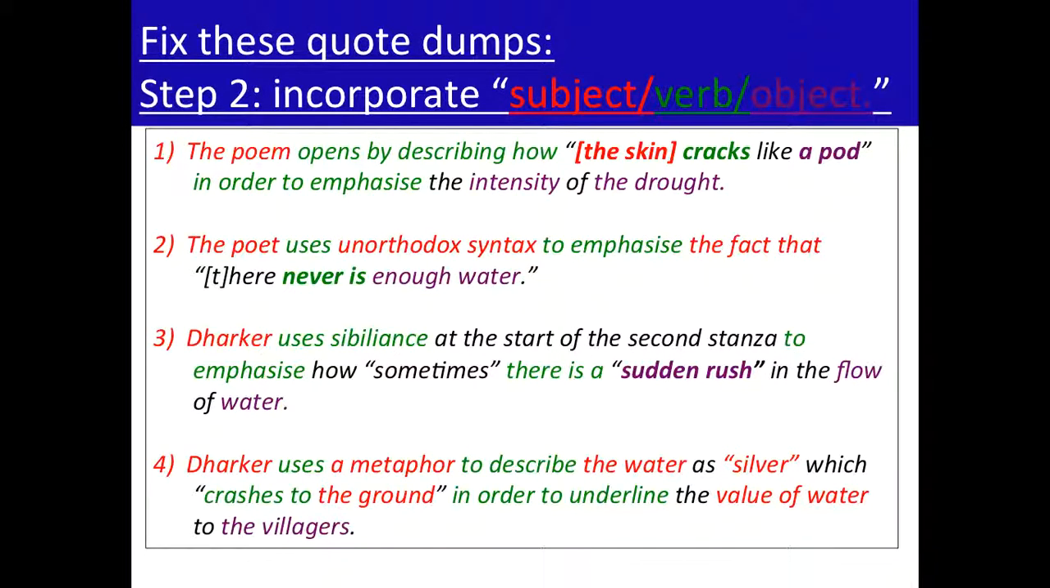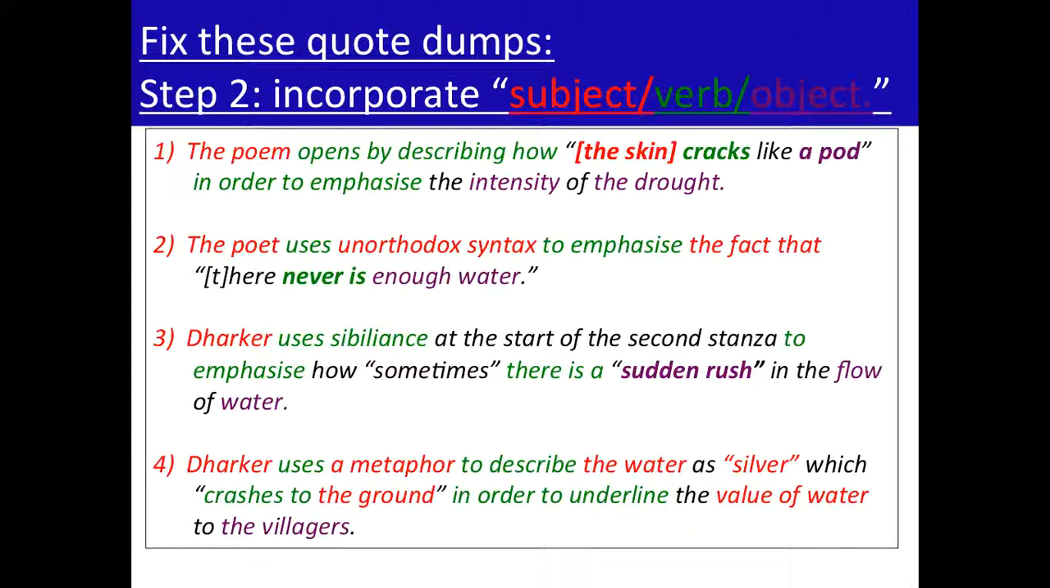Okay, so in this case, here are some examples of sentences that incorporate the quotations using this grammatical pattern. The poem, subject of the sentence, opens by describing how the skin, another subject, cracks like a pod in order to emphasize the intensity of the drought. So we've got, again, that grammatical pattern: subject, verb, noun, verb, noun. It has to follow in that particular way. Something must be doing something to someone else. And we'll see this in the second line. The poet uses unorthodox syntax as another noun to emphasize the fact that there never is enough water.